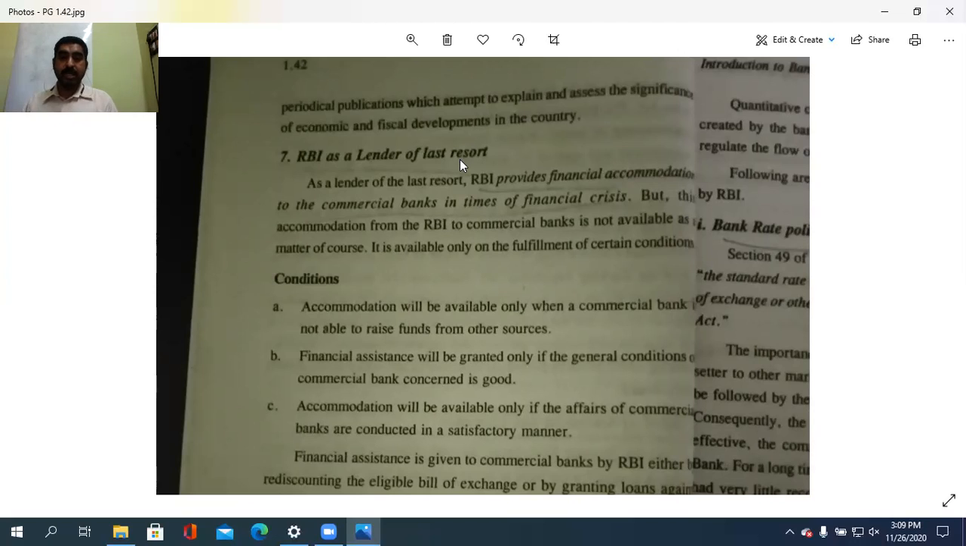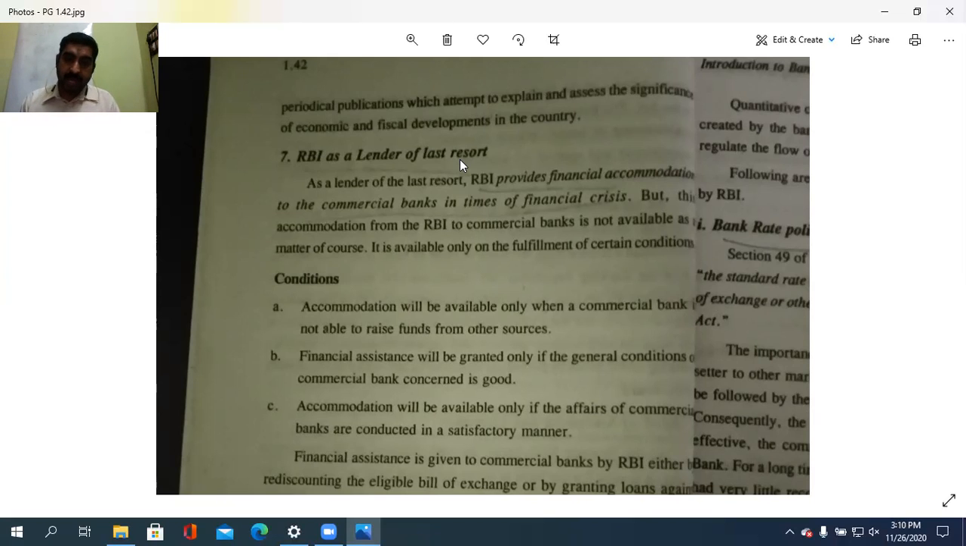From other sources they can't raise funds. The commercial bank is not able to raise any funds from other sources, then only can they approach the Reserve Bank. That is the case. They cannot get any fund help or any help from any other sources, then they can approach what? The RBI. That is the first condition.